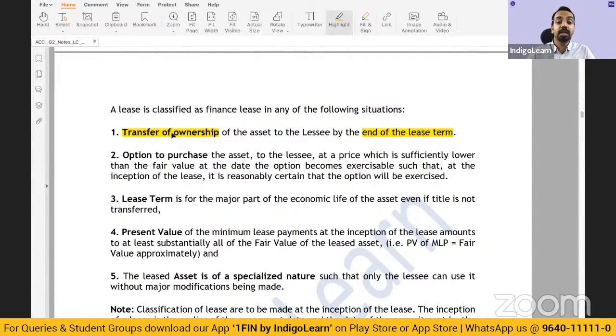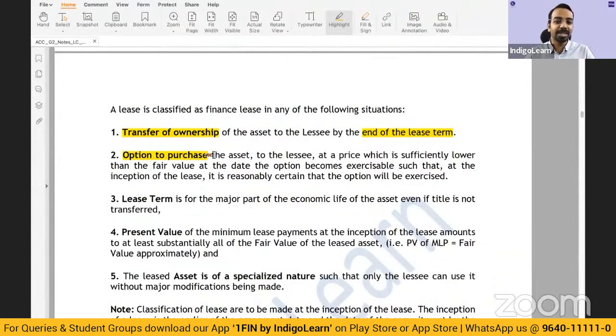Then there is no transfer in the agreement, but there is an option to purchase. There is an option to purchase at a price at which the lessee is likely to exercise it. Generally, we call it a bargain purchase option. For example, at the end of the lease period, the asset is worth 1 lakh. But under the lease agreement, the lessee has an option to buy that particular asset at 30,000.